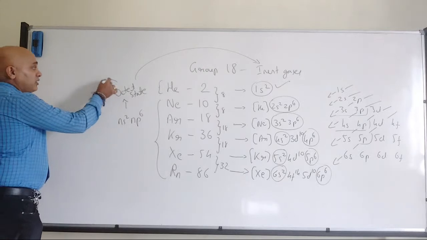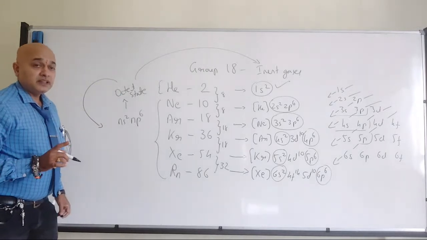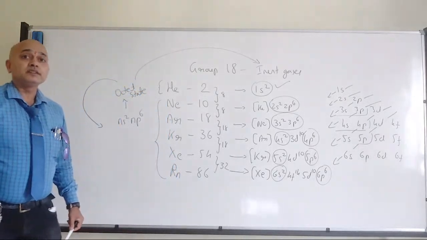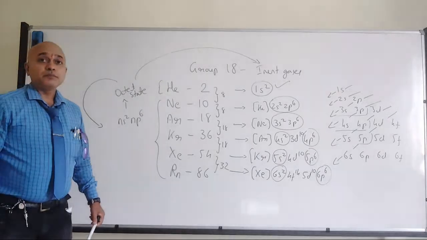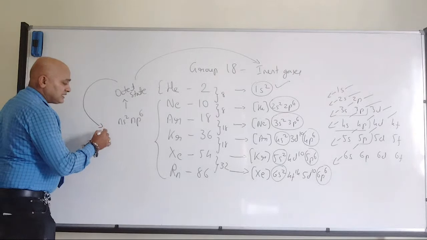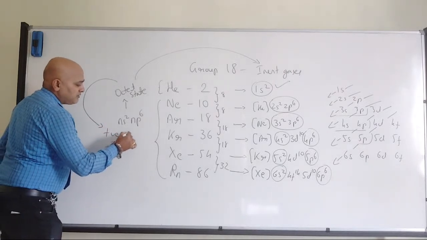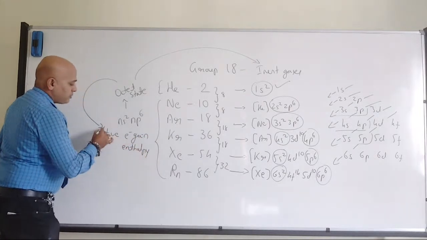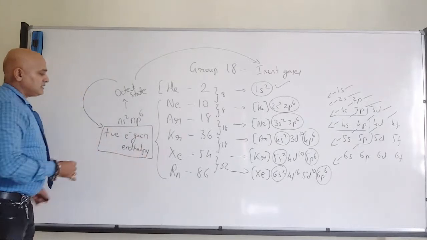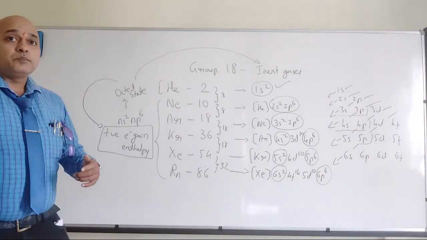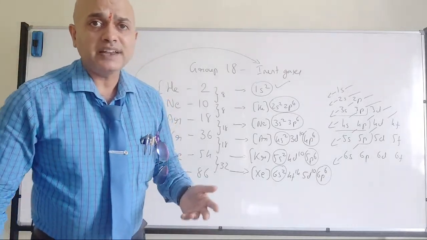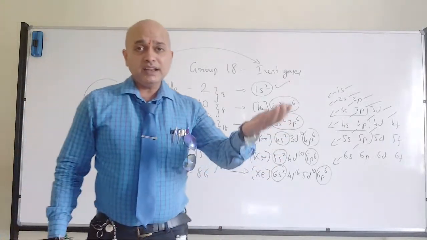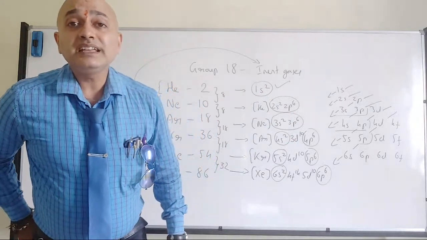Fine? Please remember, I told you that electron gain enthalpy is always a negative value, other than for the inert gases. Inert gases are the ones which have positive electron gain enthalpy. Most of the elements in the periodic table have negative electron gain enthalpy, which means whenever an electron is added to them, energy is released.